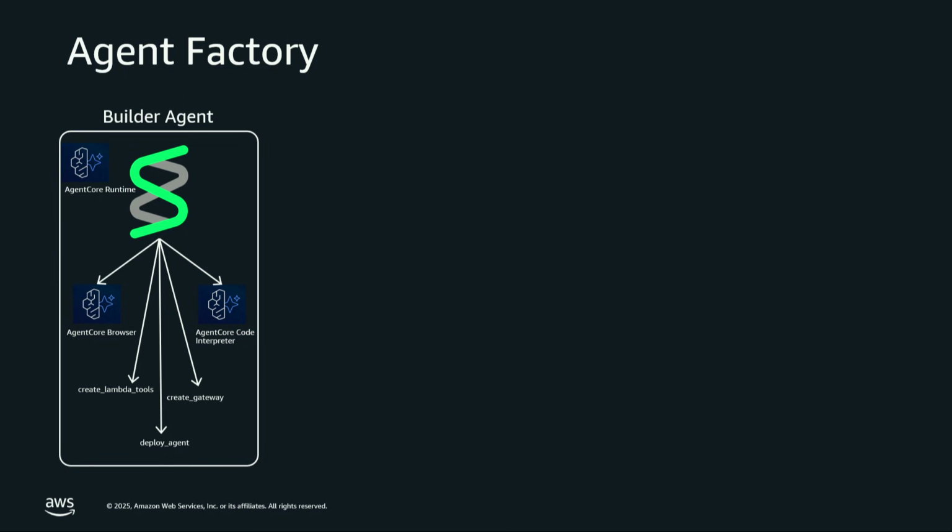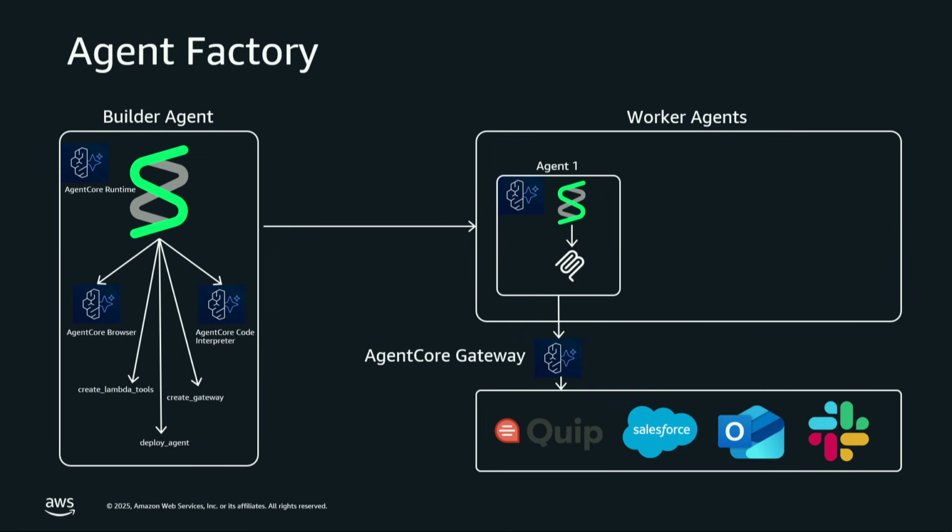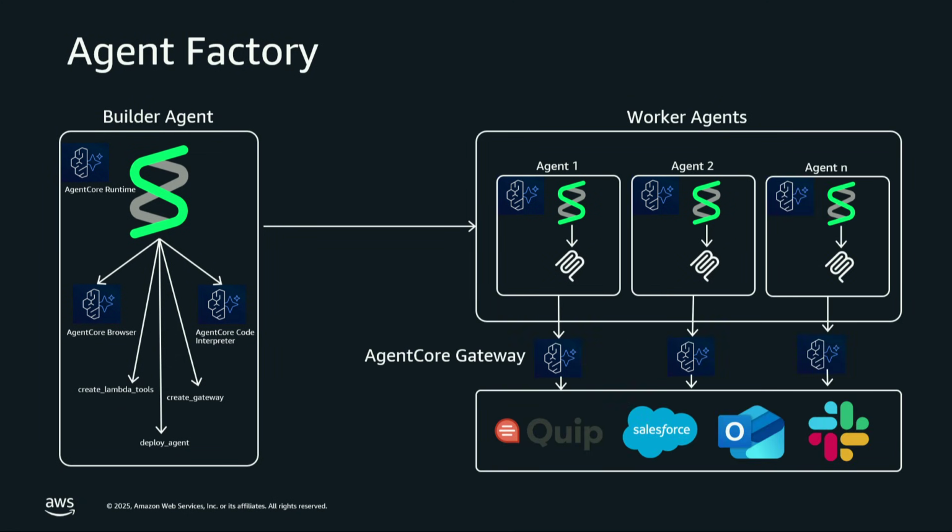The builder agent will have access to 3 different tools. One tool to create Lambda functions. So these are the tools that our agents will use to take action. The second thing it does is it has the ability to create gateways on the fly and to associate those Lambda functions with the gateway as MCP servers. And thirdly, it can create and deploy the agents themselves. So once it deploys these agents, they will work within the Agent Core environment. They will access different tools like Slack, Salesforce, or any custom tools that you might have across the gateway, and that is how the agent factory will work.